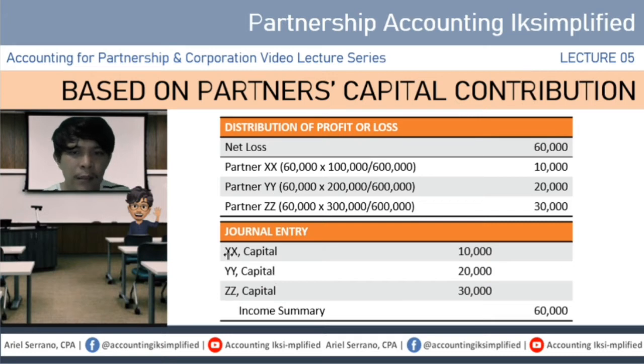So, ang journal entry natin ay ganito lang. Debit natin yung mga accounts nila, capital balances for 10, 20, and 30. O, credit natin income summary for 60,000 pesos.